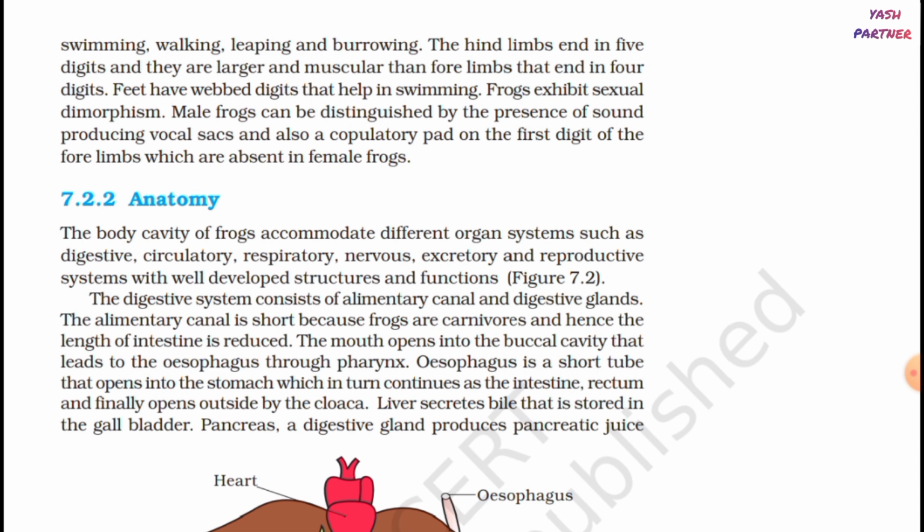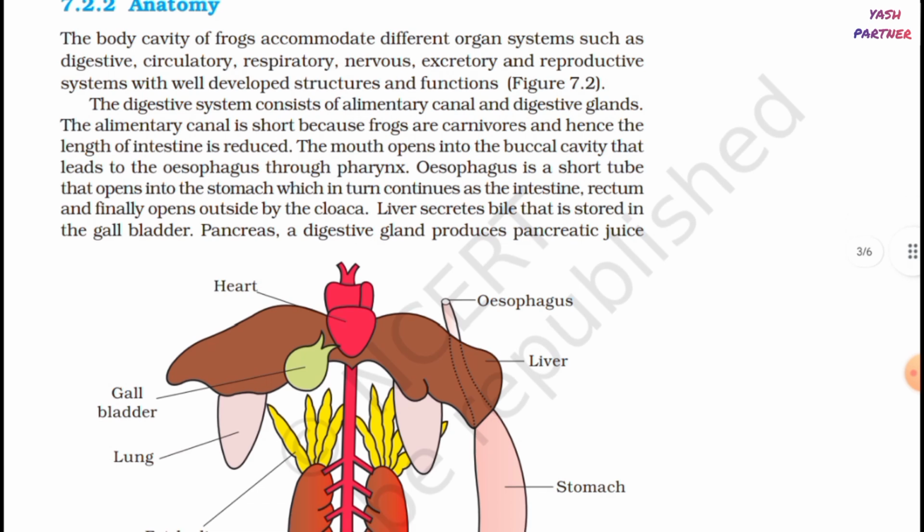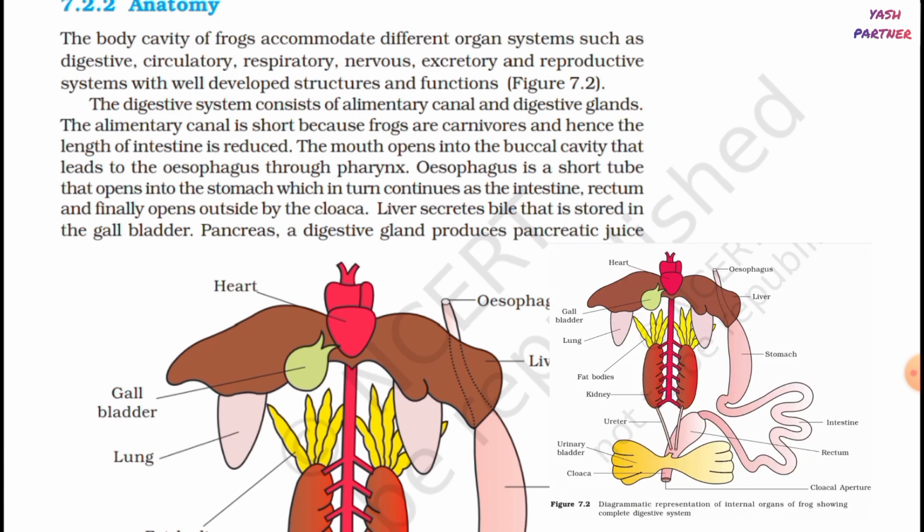7.2.2 Anatomy. The body cavity of frogs accommodates different organ systems such as digestive, circulatory, respiratory, nervous, excretory and reproductive system with well developed structures and functions. Figure 7.2. The digestive system consists of alimentary canal and digestive glands. The alimentary canal is short because frogs are carnivorous and hence the length of the intestine is reduced.